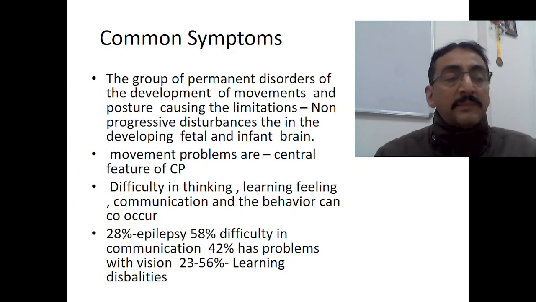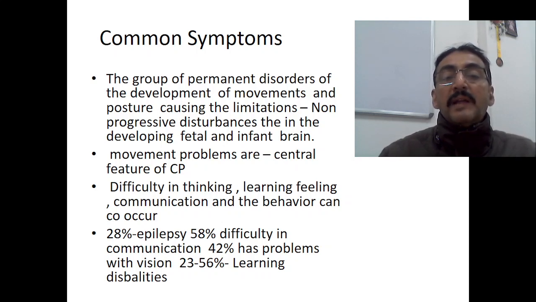Now, what are the common symptoms? The group of permanent disorders of the development of movement and posture, causing limitation, with a non-progressive disturbance in the developing fetal and infant brain. This is the latest definition of cerebral palsy. So movement problems are the central feature of CP: spasticity, rigidity. That is muscular involvement, and it is the central feature of CP.